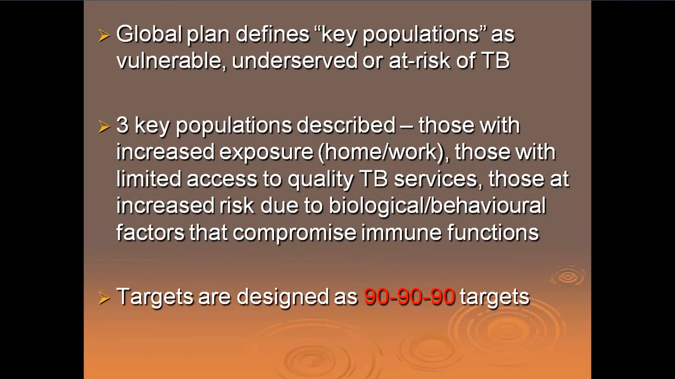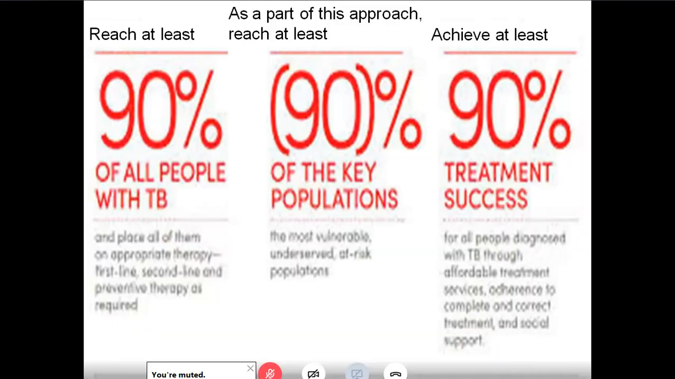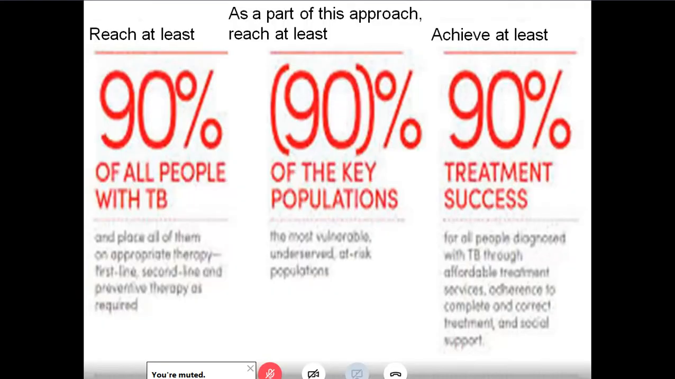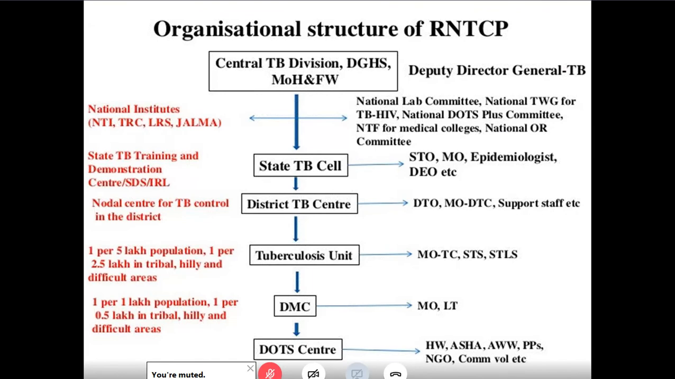diagnosed and treated. The targets are designed as 90-90-90 targets. Another new thing which you learned after End TB is 90-90-90. As a part of the global approach, the WHO wants to reach out to 90% of all people with tuberculosis. They want to cover 90% of the key populations. I already told you what the key populations are. The key populations are three. And they want to have at least 90% treatment success. Please remember there's something called the 90-90-90 plan.